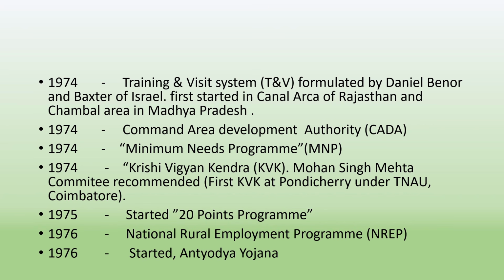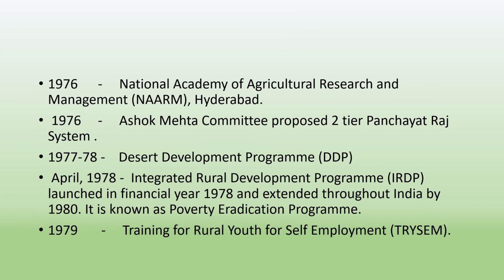In 1974, Krishi Vigyan Kendra, KVK, was recommended by the Mohan Singh Mehta Committee. In 1975, the 20 Points Program started. In 1976, the National Rural Employment Program, NREP, was started. In 1976, the Antyodaya Yojana started. In 1976, the National Academy of Agricultural Research and Management, NAARM, started in Hyderabad. In 1976, the Ashok Mehta Committee proposed a two-tier Panchayati Raj system.